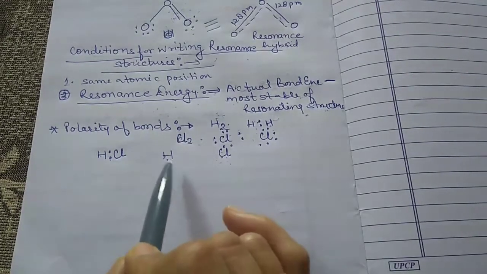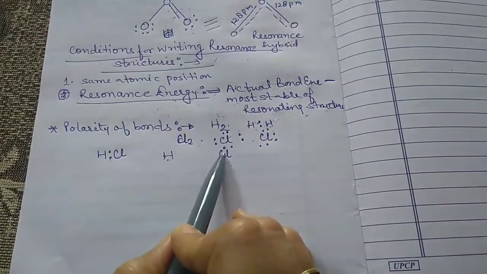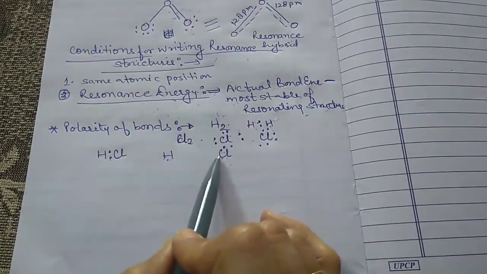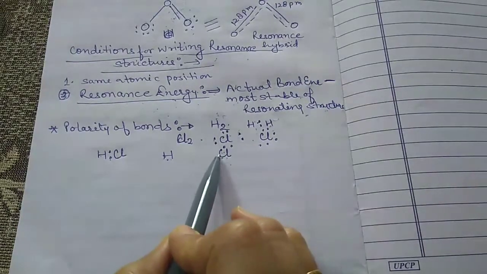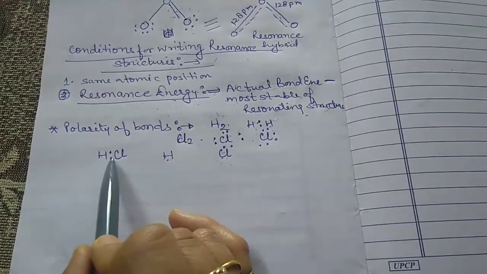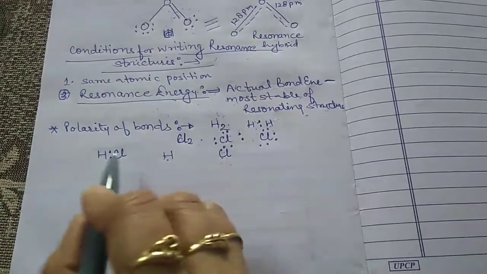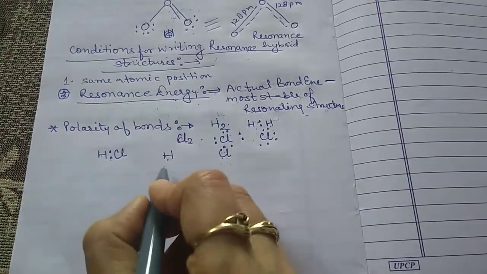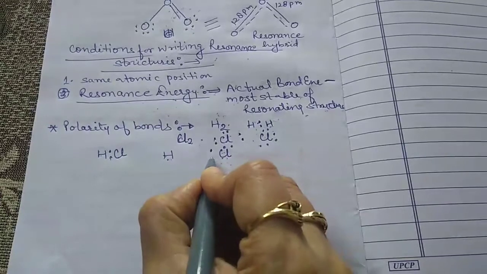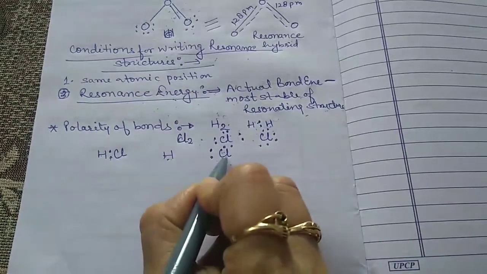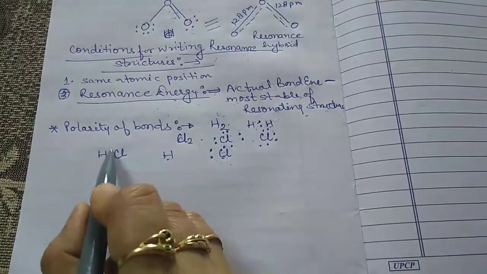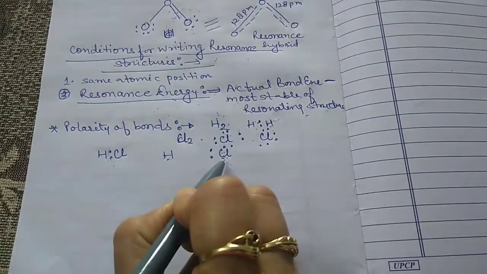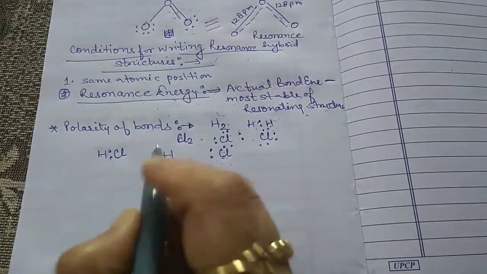So among hydrogen and chlorine, chlorine is more electronegative, so it tries to attract the shared pair of electrons towards itself. Now the shared pair of electrons is attracted towards the chlorine atom. It is not situated at the center.